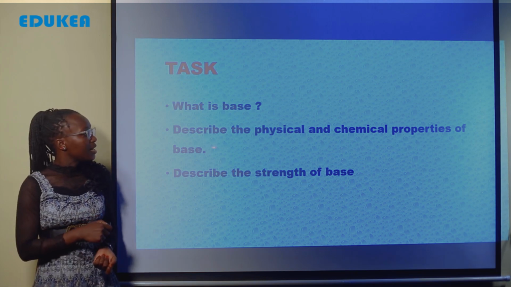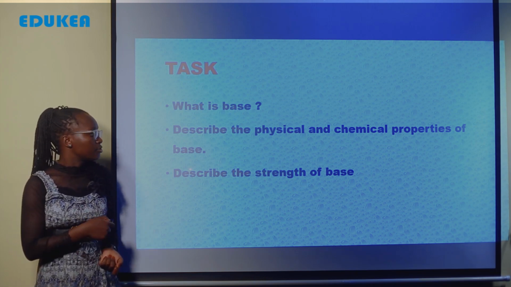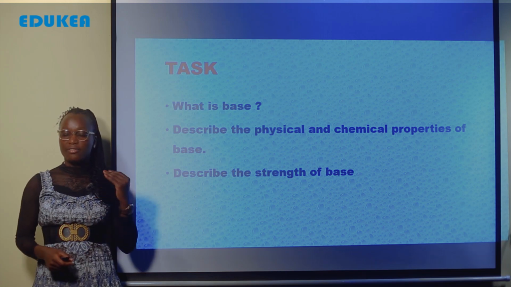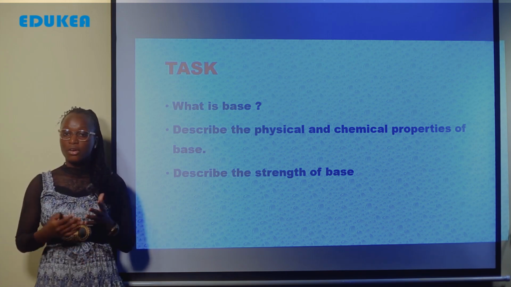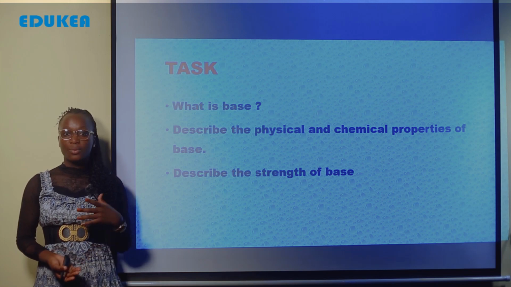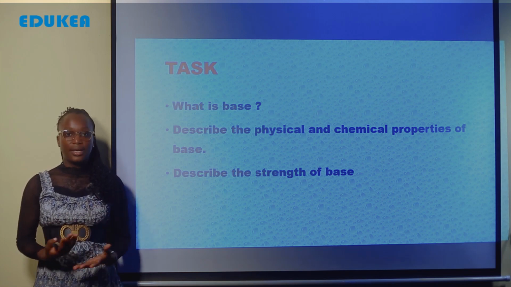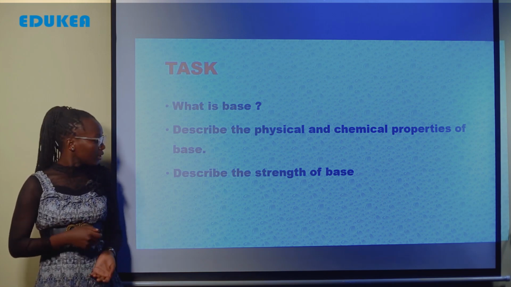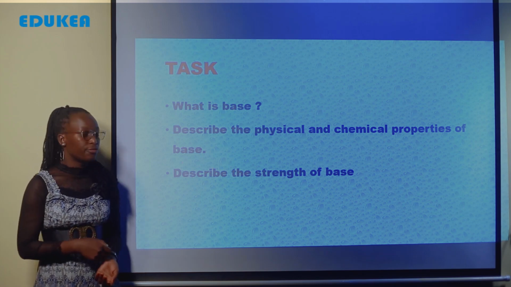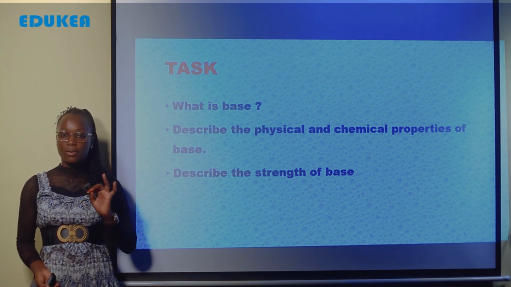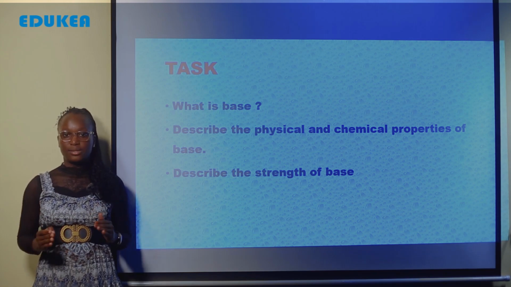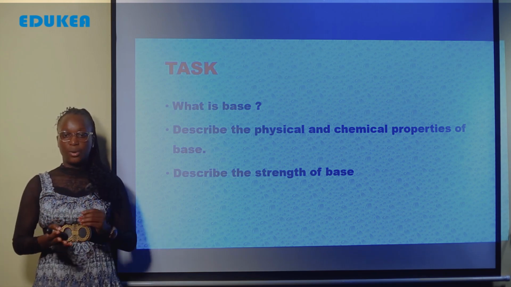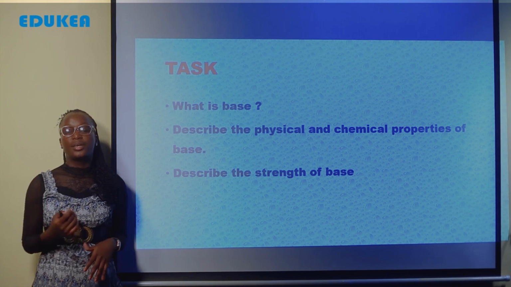Try on your own. Another is describe strengths of base. And when we talk about the strengths, make sure you deal with the two parts or two classifications where we have the strong base and the weak base. And try to give the examples. Make sure you have enough examples on your own. Just go and find them so as you can recall and improve your own understanding.